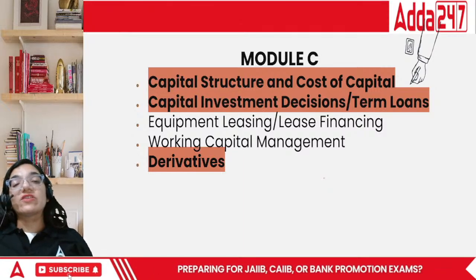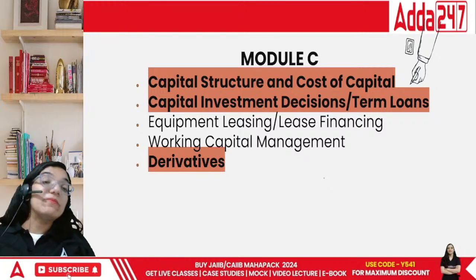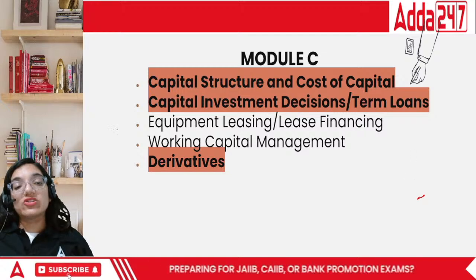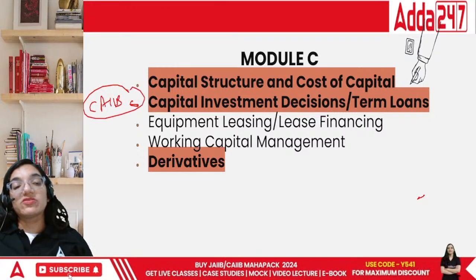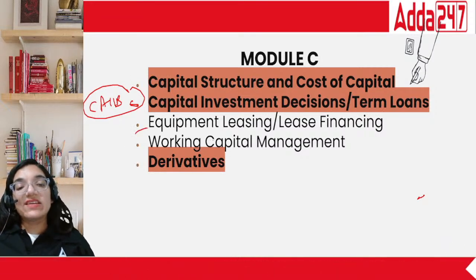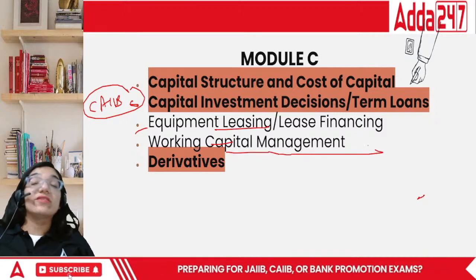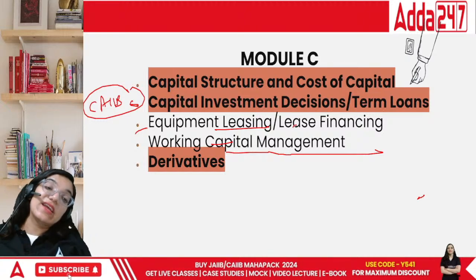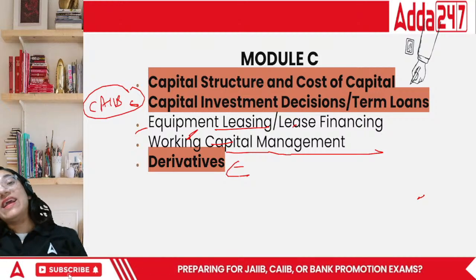Capital structure and cost of capital, hardcore financial area, where you understand the basics of company-based accounting. Then capital investment decisions, you do this chapter here, and in CAIIB you will have the same chapter. So this is beneficial for you. Then see, in INFS you studied about leasing, it's here as well. Then working capital management has got all the details of Tandon committee calculations. And last is derivatives, again something that you will find in INFS. So this is all interconnected.